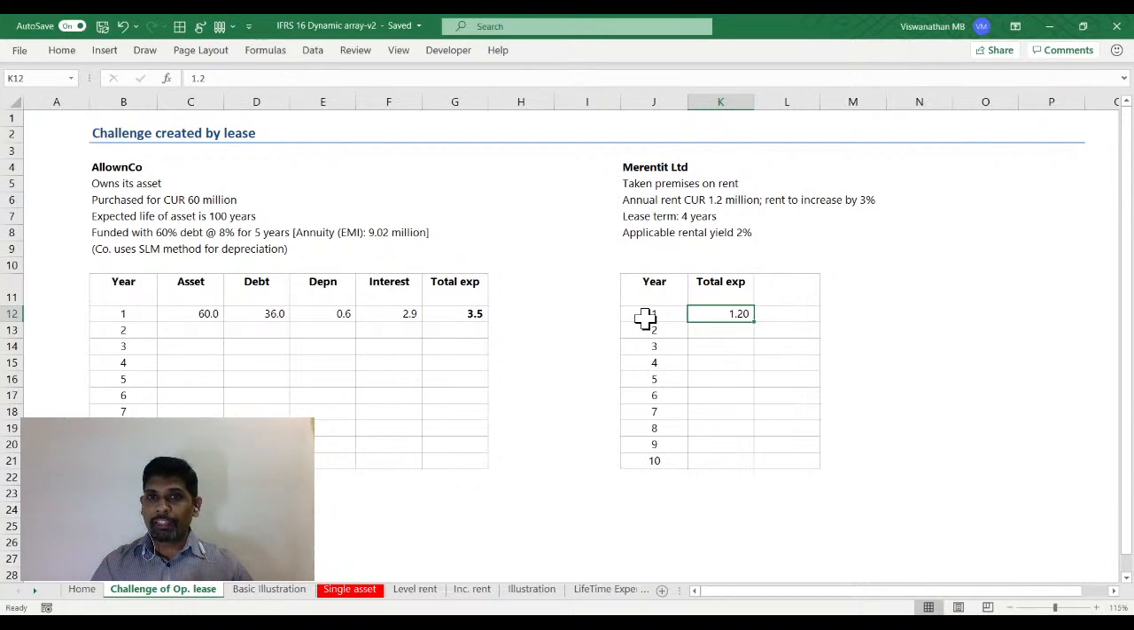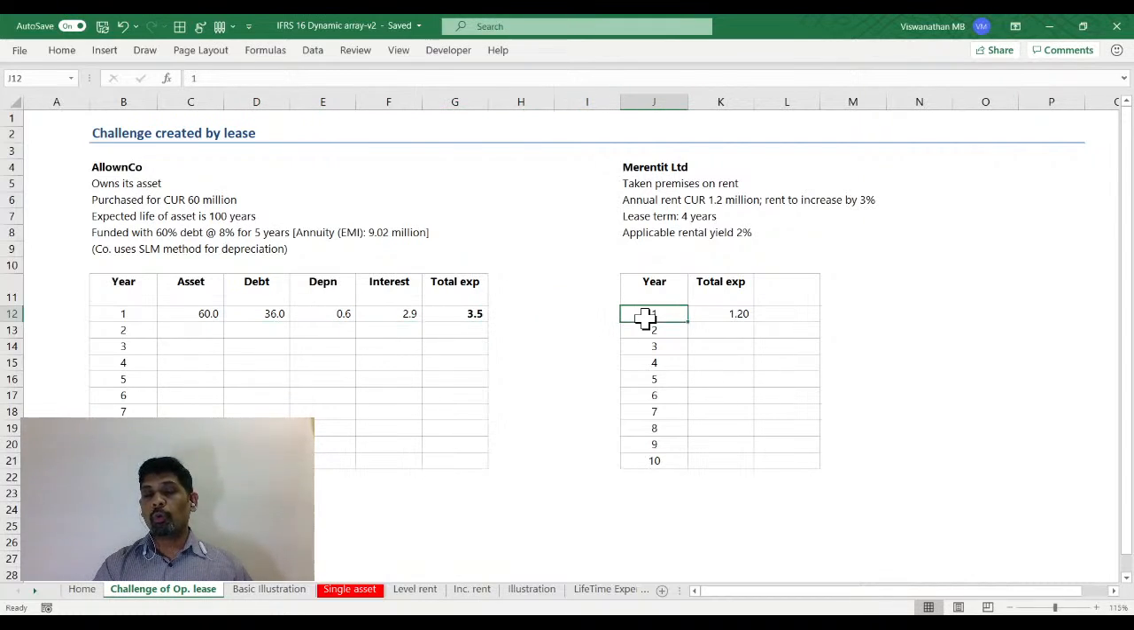Now, because of this different way to use the asset, it becomes difficult to compare performance of All On Co with Me Rent It Rented, because the expenditure for Me Rent It Rented is much lower compared to expenditure for All On Co in the first year, and All On Co has more assets and more debt. Me Rent It Rented doesn't have any such thing.